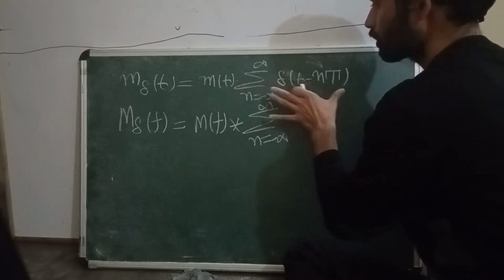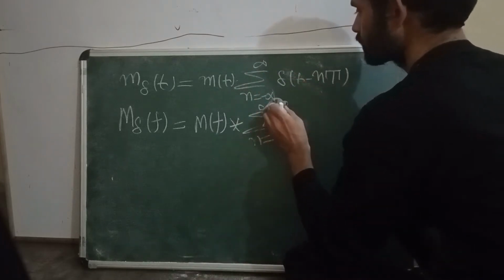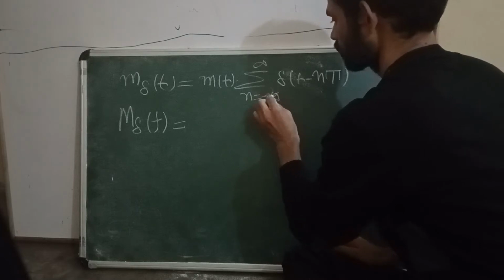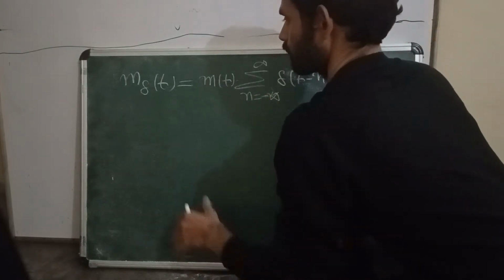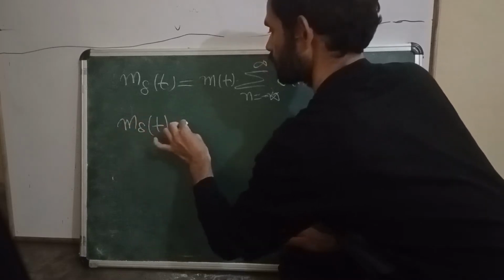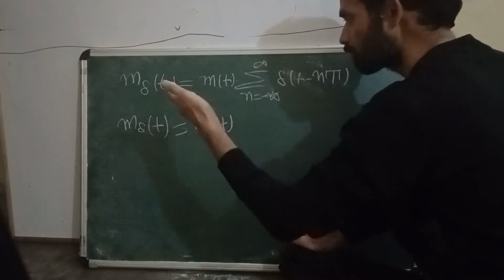Just wait. First, m delta of t is equal to m of t times the impulse train. What is the Fourier series that we have calculated?